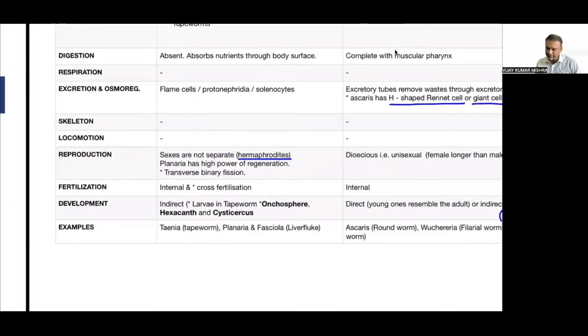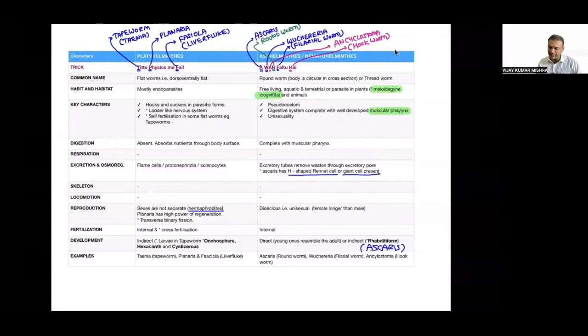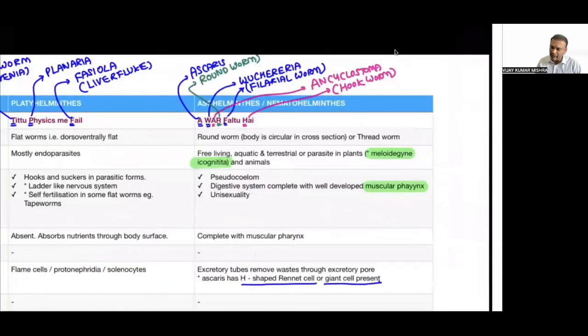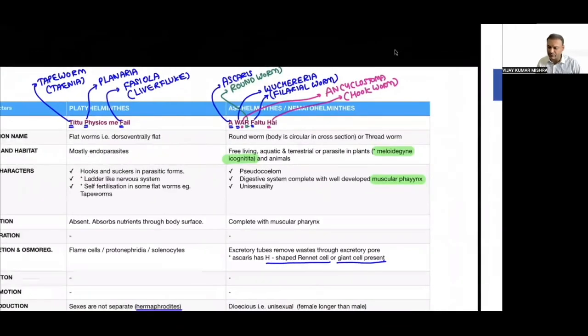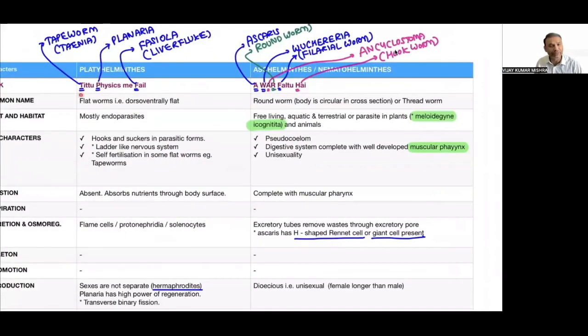So examples are Taenia, Planaria, Fasciola, and the examples have already been described in the trick. Let us discuss both the examples. Trick: T2 physics में fail है. T2 for tapeworm, Taenia. P means planaria. Fail means fasciola. Fasciola is also called liver fluke.